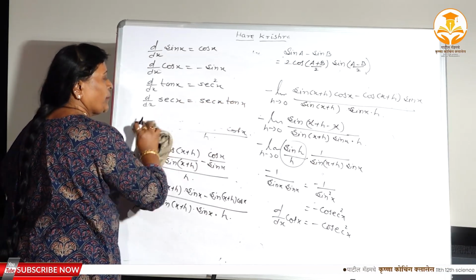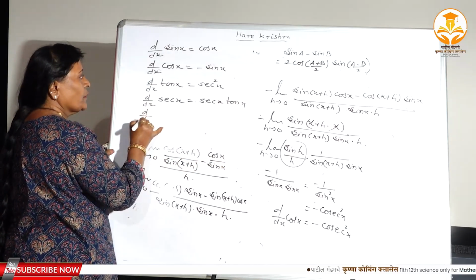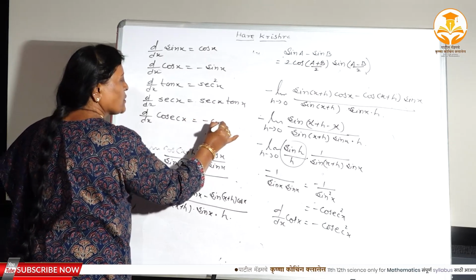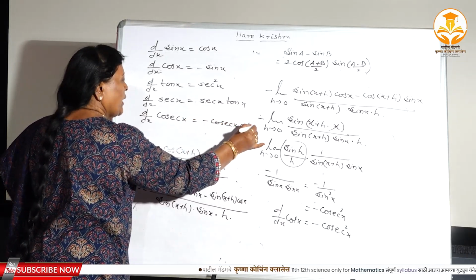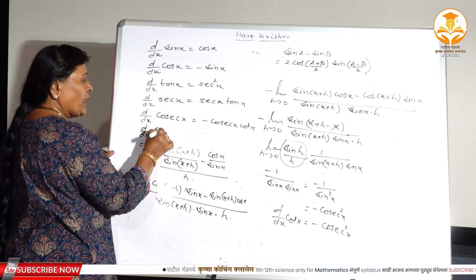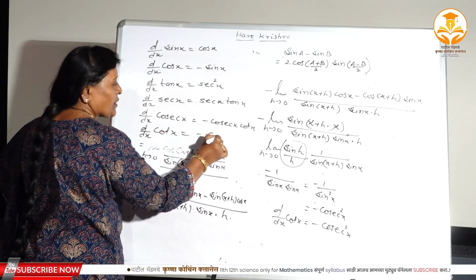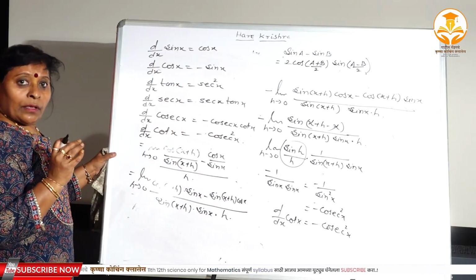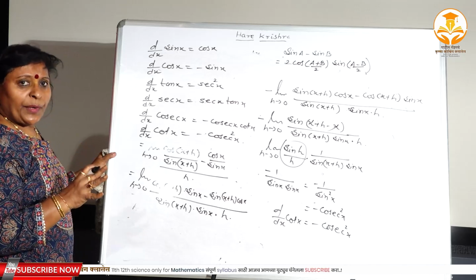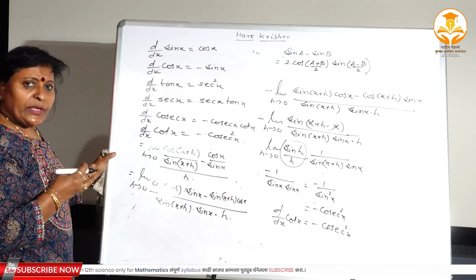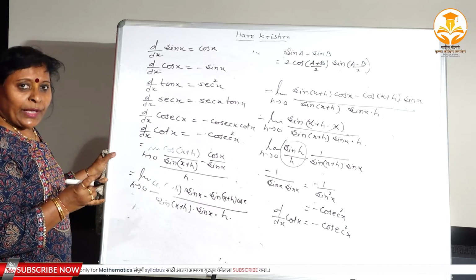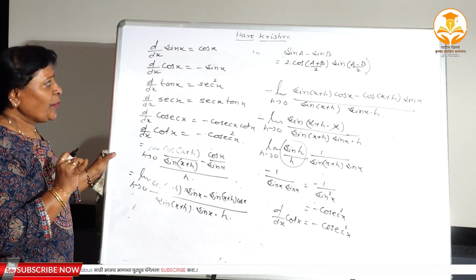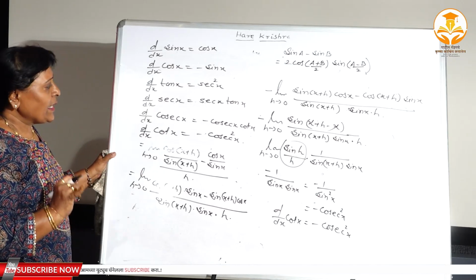Here again, d/dx of cosec x you have got as minus cosec x into cot x, and d/dx of cot x you have got as minus cosec square x. So these are the 6 trigonometric formulas and 5 algebraic formulas: x to the power n, x, root x, k, and 1 upon x to the power n. The 6 trigonometric formulas are sin, cos, tan, sec, cosec, cot.